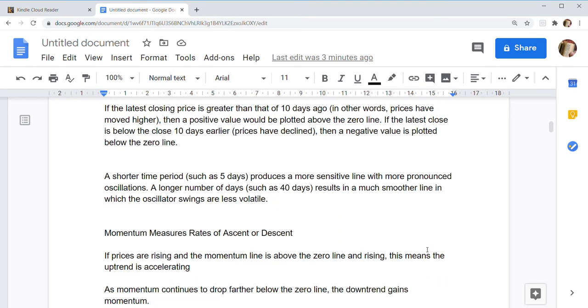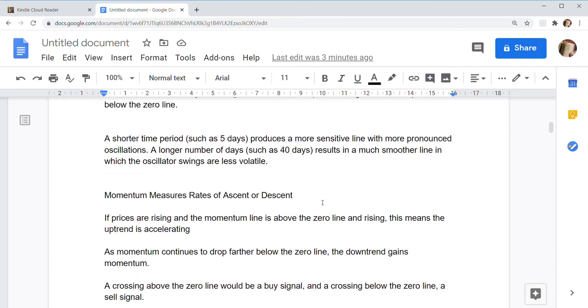A shorter time period, such as 5 days, produces a more sensitive line with more pronounced oscillations. A longer number of days, such as 40 days, results in a much smoother line in which oscillator swings are less volatile. Momentum measures the rate of ascent or descent.